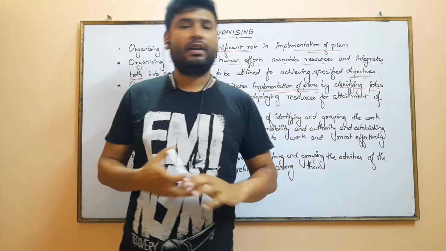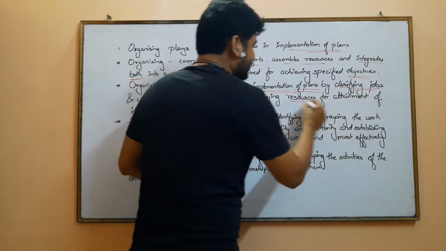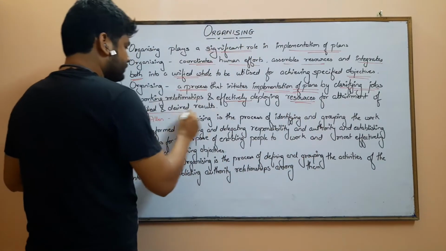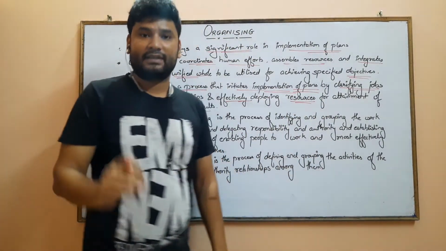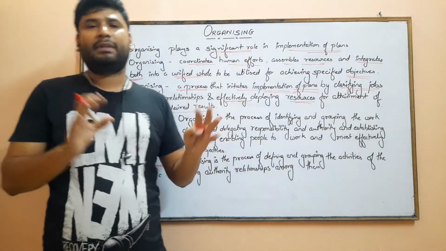So a working relationship and effectively deploying resources for finding the desired result, for fulfilling the company's objective. That is the real meaning of organizing.